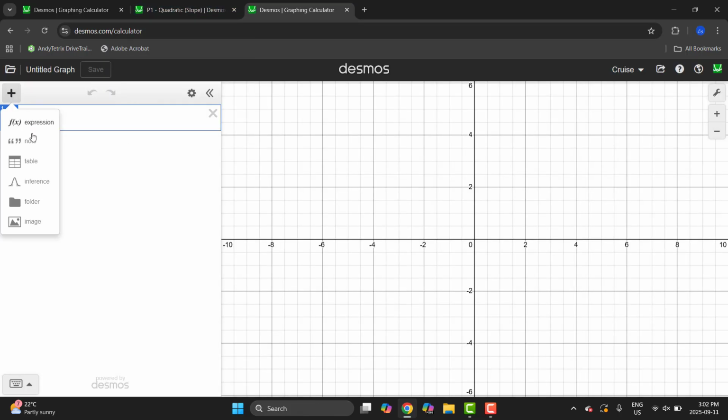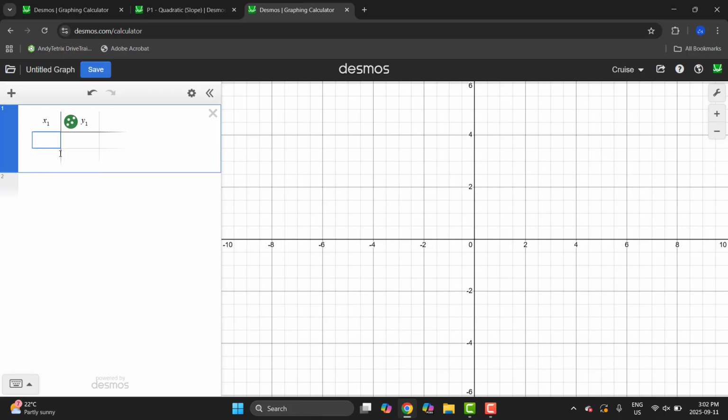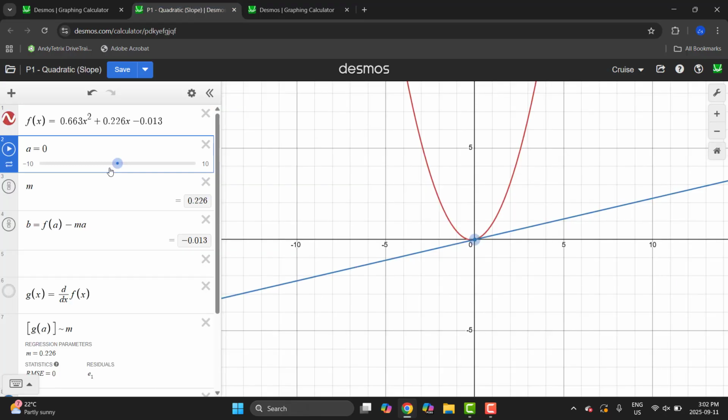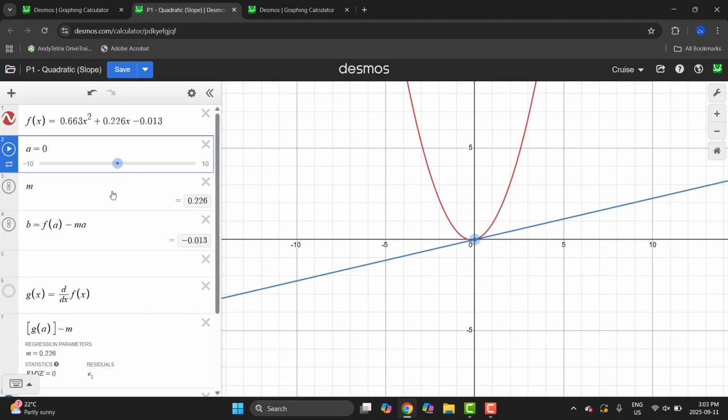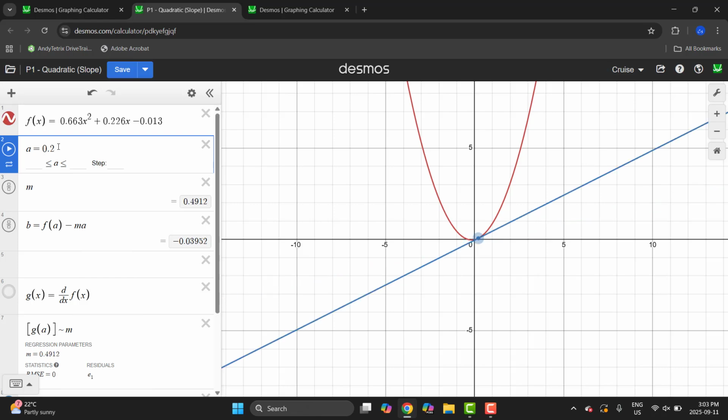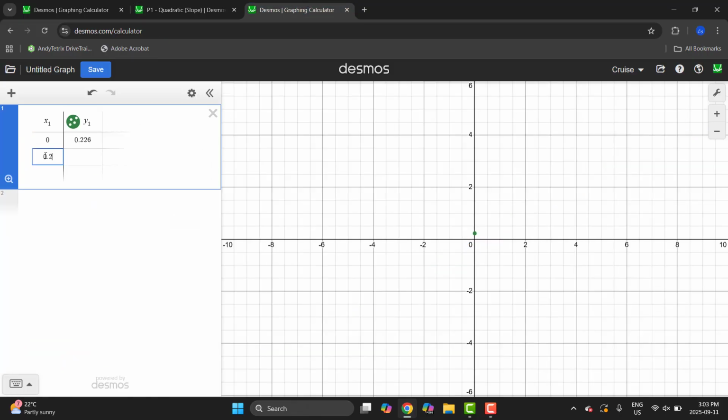So I'm going to come up here and go plus table, and this will give us our data table, and then for time 0, because that is this a value here, we can write down 0.226. So that'll be my y, so 0.226. What I'll then do is I'll come back to my equation, and I think what I'll do is I'll increment by 1/5 of a second, so 0.2 will be my next value of interest. I can see that the slope has gotten steeper, both numerically and visually on the graph. So in my data table, I'll write down 0.2 and 0.4912. All right, so I'm going to go ahead and fast forward this.